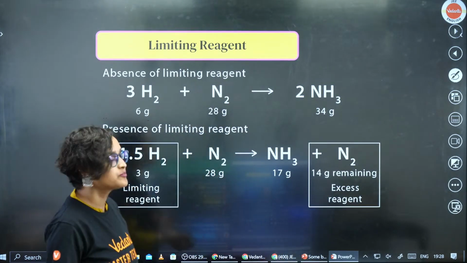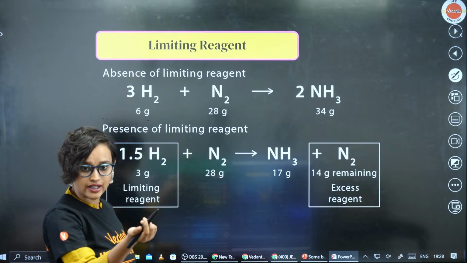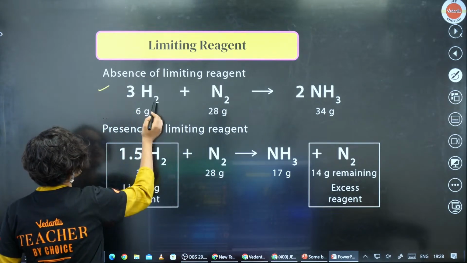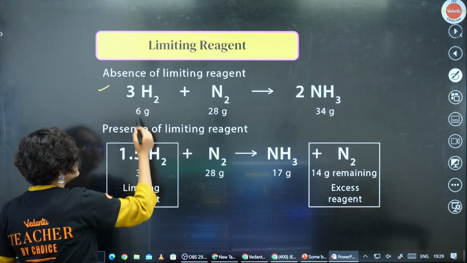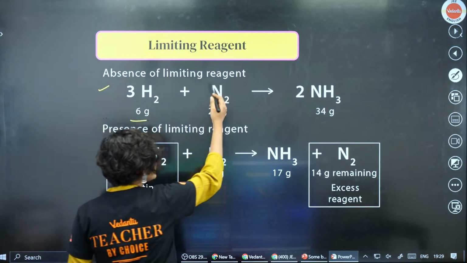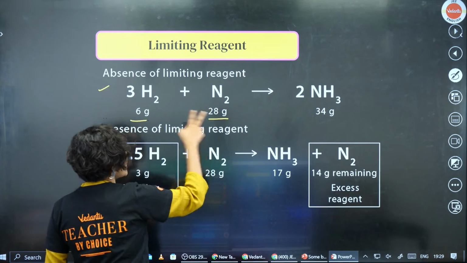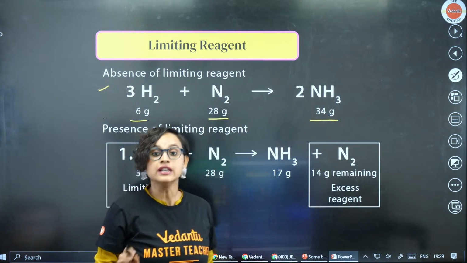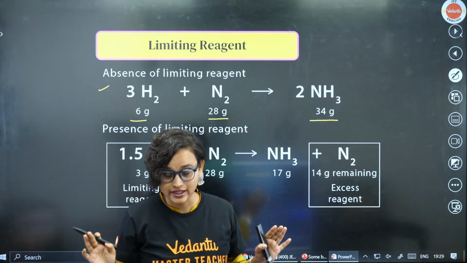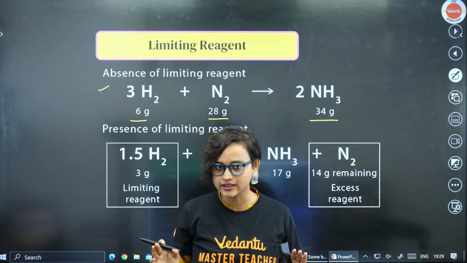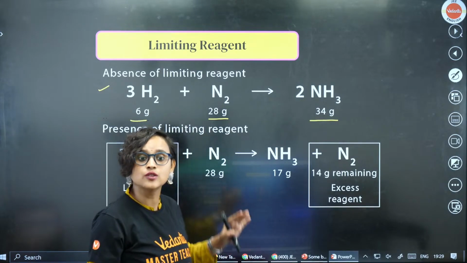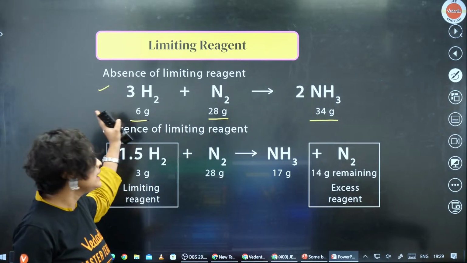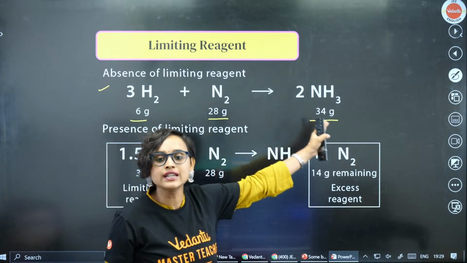Take a look at it, okay? If we do not have a limiting reagent, let's say for this reaction, if I take 3 moles of hydrogen, that is 6 gram, and then if I take nitrogen of 28 grams, I should be getting 34 grams of NH3. In the absence of a limiting reagent, right now there is no limiting reagent, okay? Whatever hydrogen I have taken is getting consumed and producing NH3.